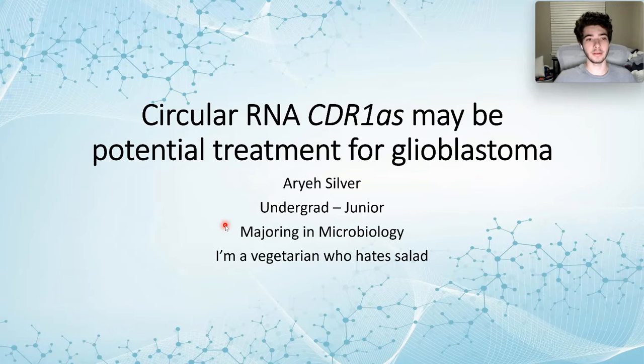So today I'll be discussing circular RNA, CDR1AS, and how it may be a potential treatment for glioblastoma. Glioblastoma is one of the most aggressive cancers. It originates in the brain, and my lab actually studies GBM, or glioblastoma. So that's one of the reasons why I picked this article, because this cancer is so deadly, and it's important to know more about it.